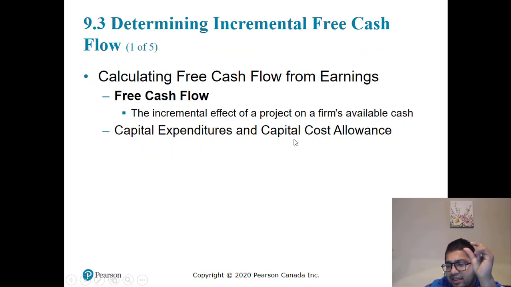We did that. EBIT, right? Unlevered profit. Add CCA, deduct capital expenditure and deduct the increase in working capital.